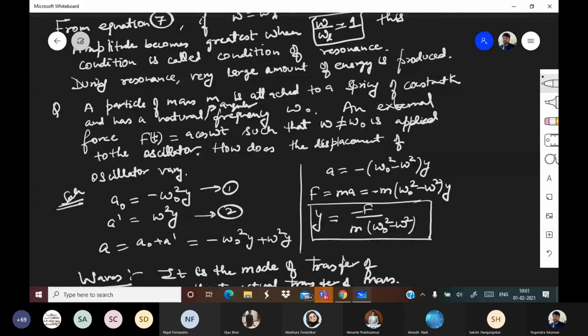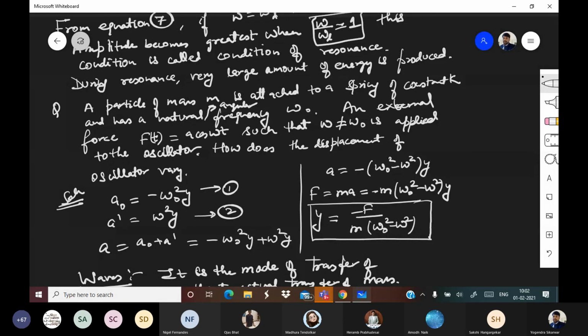Now, if you release it, due to damping it will stop. So for that, you are applying an external force, a cos omega t, which is not allowing it to damp down. And omega is not equal to omega naught, that is also given, and it is applied to the oscillator. How does the displacement of the oscillator vary?